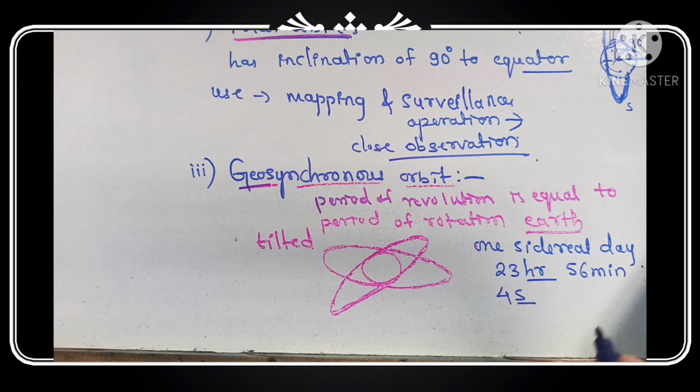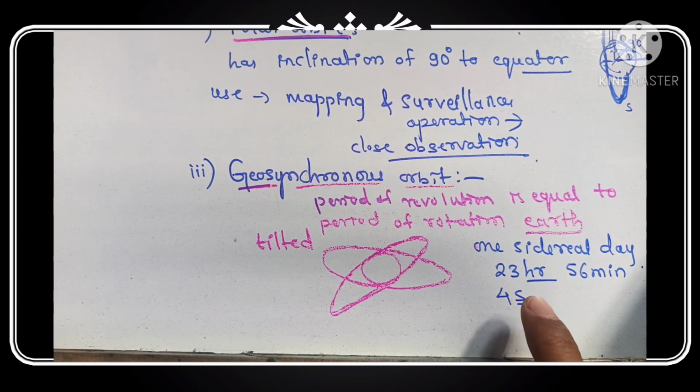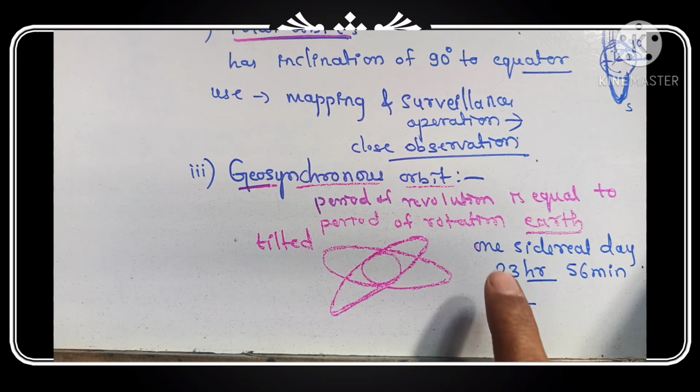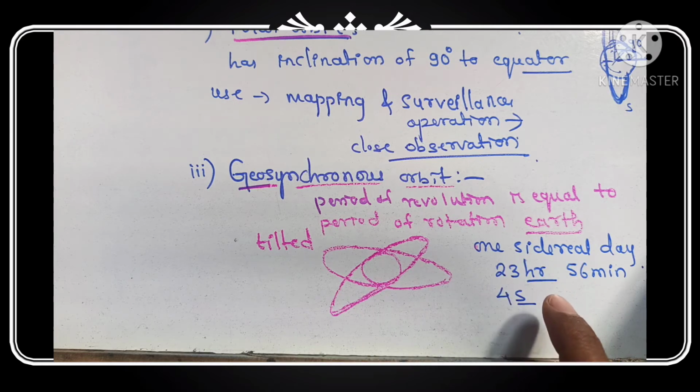This is what one sidereal day is. One sidereal day is equal to the rotation of the earth. The rotation of the earth is also nearly equal to 24 hours. So the geosynchronous orbit has a period of revolution of 23 hours 56 minutes and 4 seconds, known as one sidereal day, which equals the earth's sidereal rotation period.